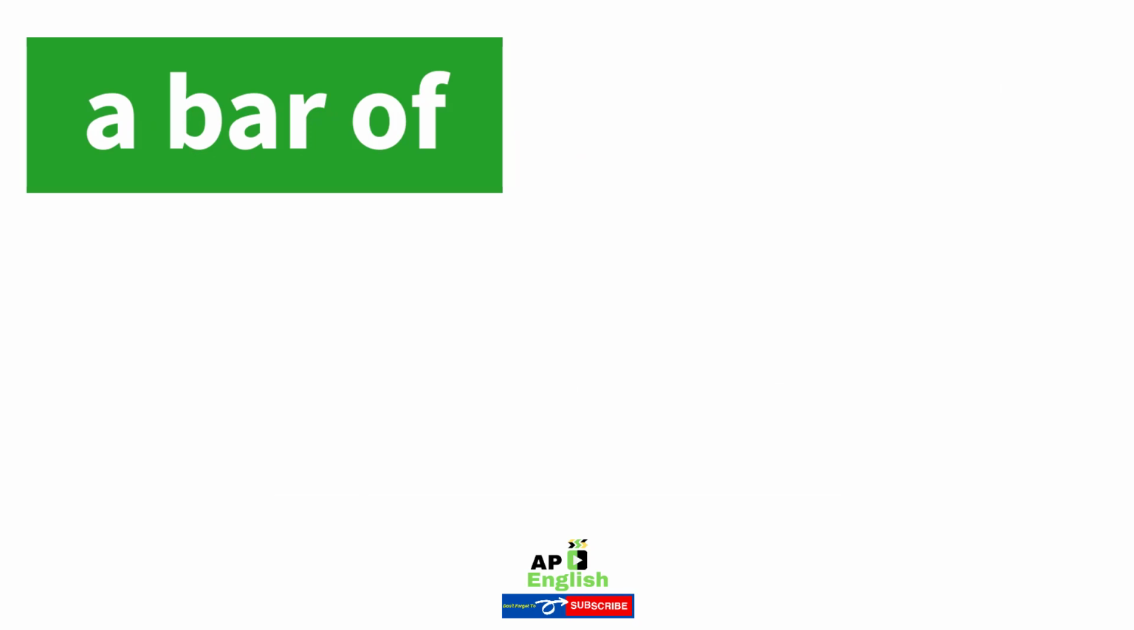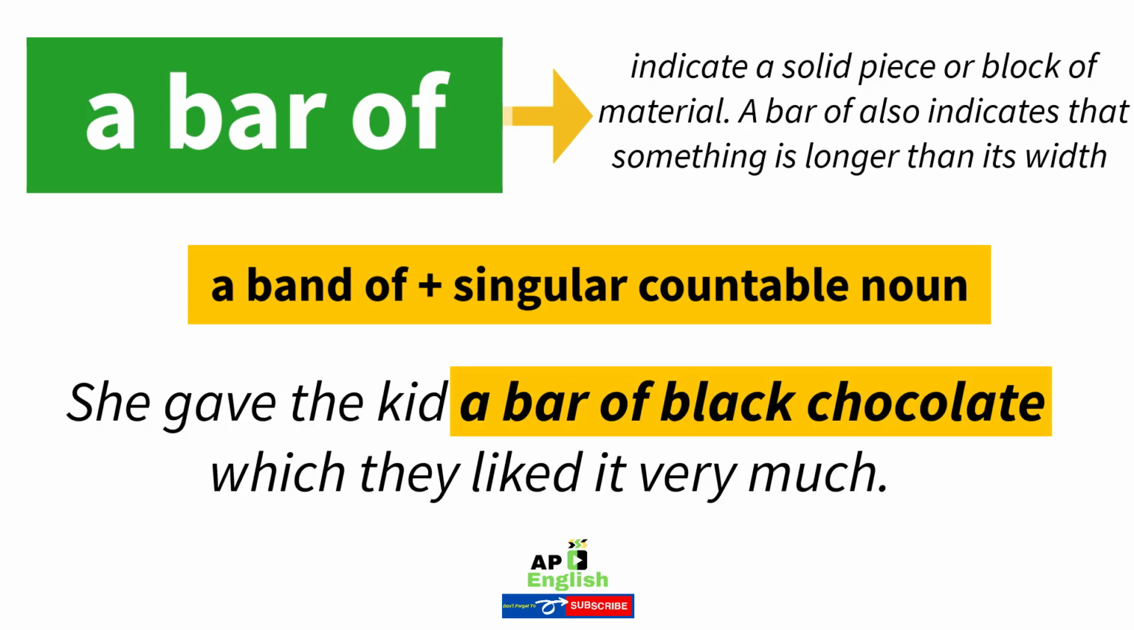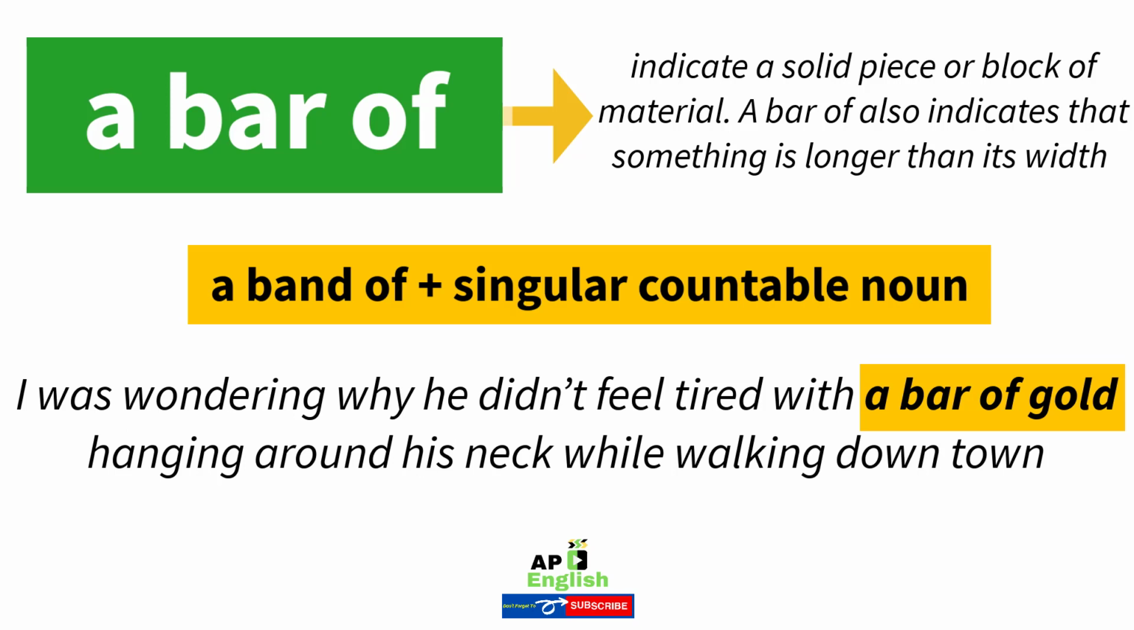Four. A bar of. We often use a bar of something to indicate a solid piece or block of material. A bar of also indicates that something is longer than its width. Example: she gave the kid a bar of black chocolate, which they liked very much. I was wondering why he didn't feel tired with a bar of gold hanging around his neck while walking downtown.